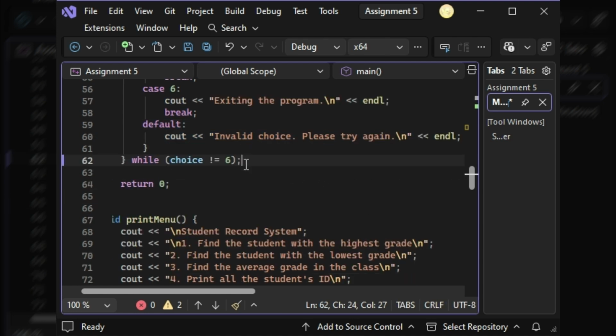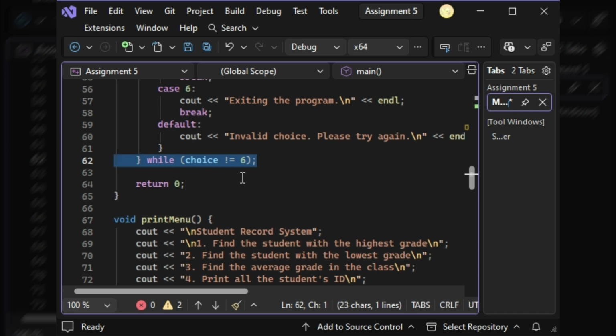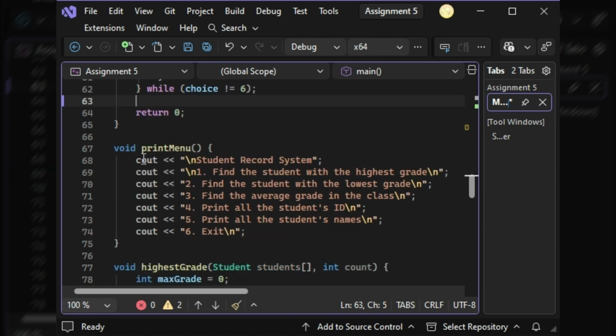The system is able to do this due to the line of code in line 62 that creates a loop that keeps running a block of code over and over. From line 67 to 74, I have the questions that are tied to the print menu function and the do-while loop in the previous section. Together, the 2 sections will grant the user the option to type in the number of the following options to know what information they would like to see.